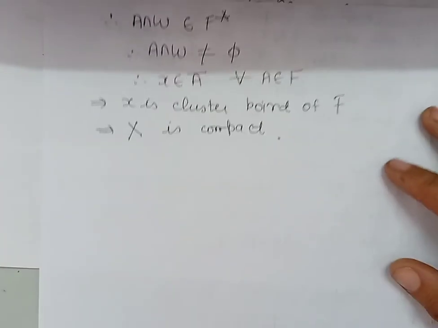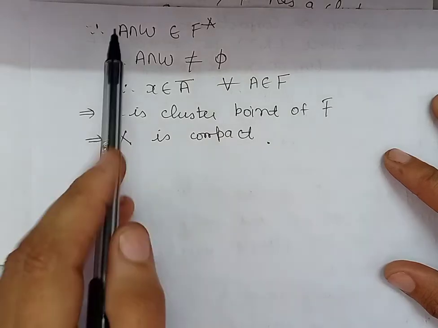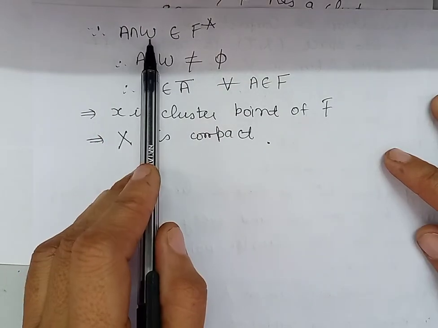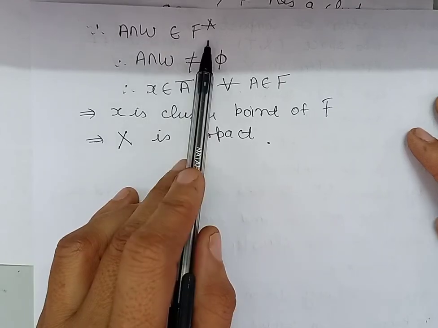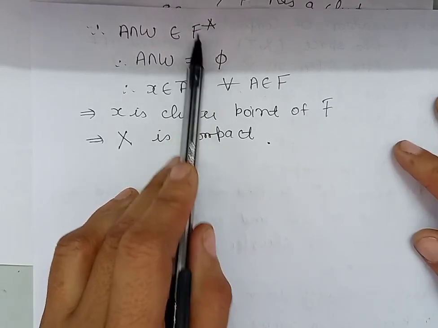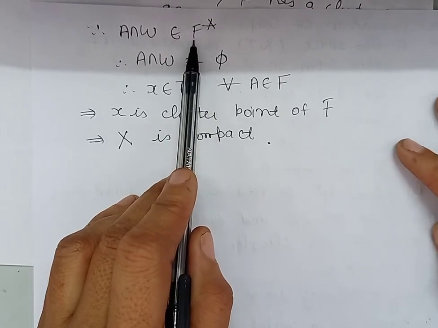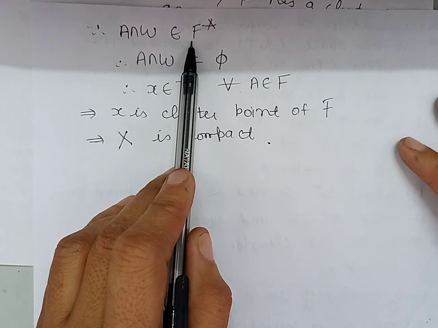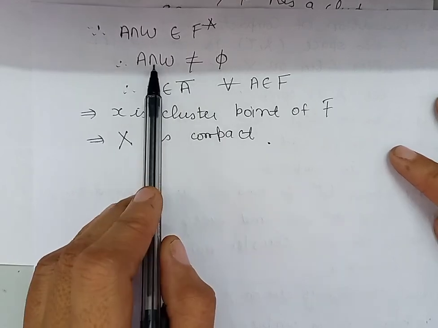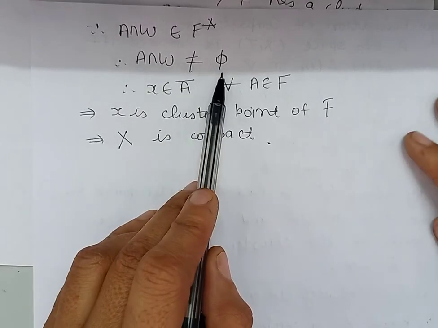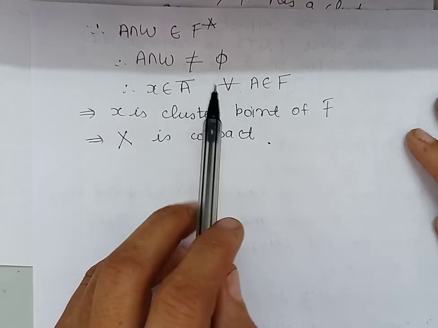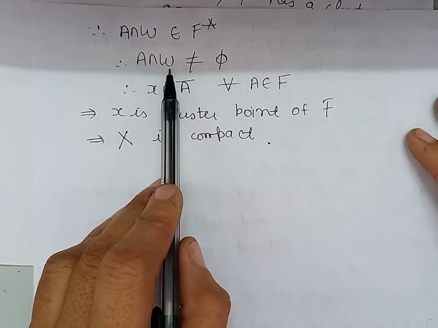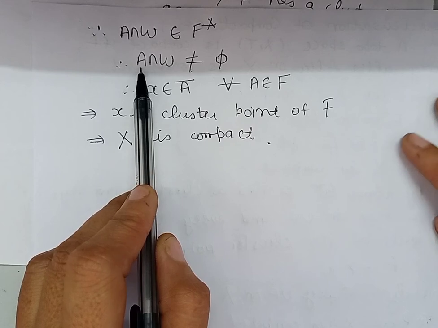Now F star is a filter, so it is closed under finite intersections. A belongs to F star, W belongs to F star, so their intersection will also belong to the filter F star. And F star is a filter, and the empty set does not belong to any filter, so this intersection is non-empty. So we have proved that the intersection of every neighborhood of the point x with the set A is non-empty.